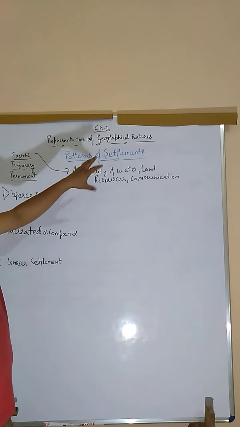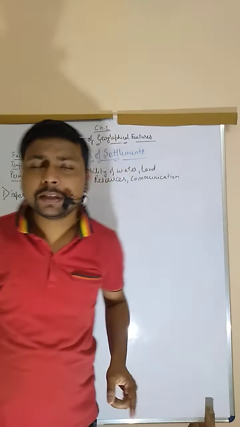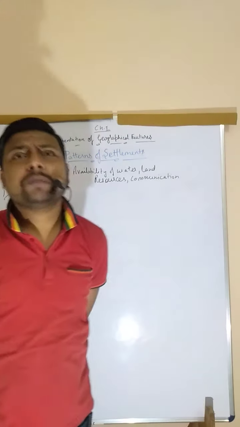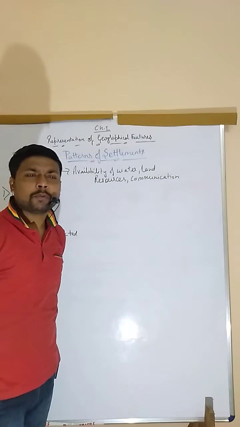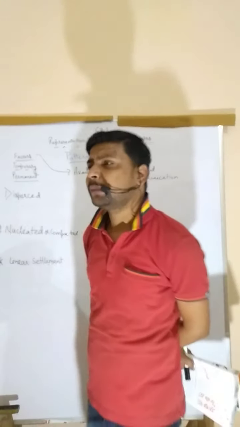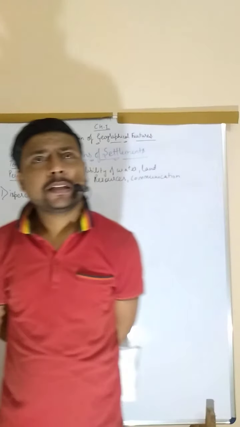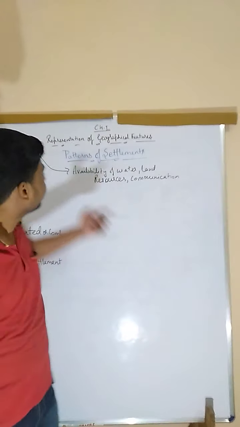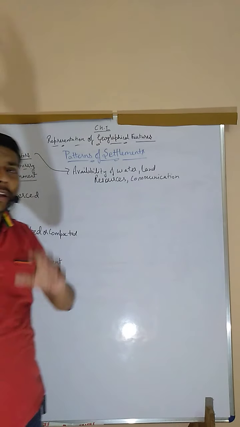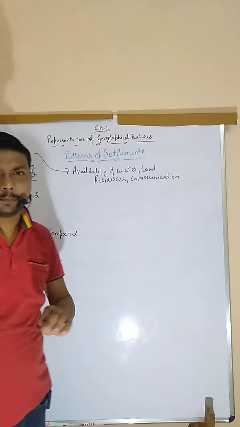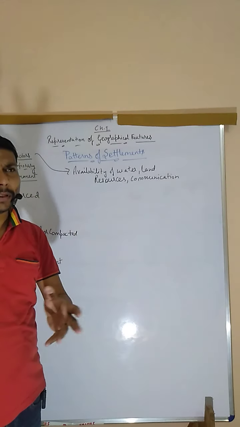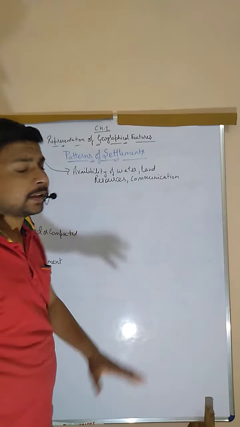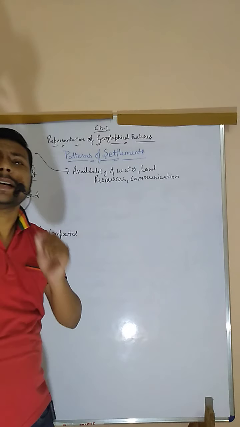Next, settlements are of two types: a temporary one and a permanent one. Temporary settlement is where people live a nomadic life. You have seen nomadic people. They made temporary huts and temporary tents somewhere, and through those they live at a particular place only for a short period of time. Those nomadic people and some other people made temporary tents and lived there for a short period of time. That type of settlement is regarded as a temporary settlement.